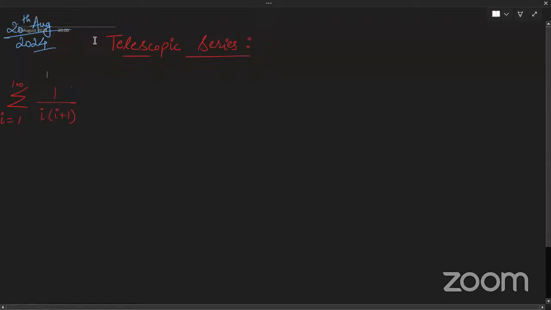Can anyone explain the expanded form? So in other words, I am asking you 1 by 1 into 2 plus 1 by 2 into 3 plus 1 by 3 into 4 plus and so on up to 1 by 100 into 101.